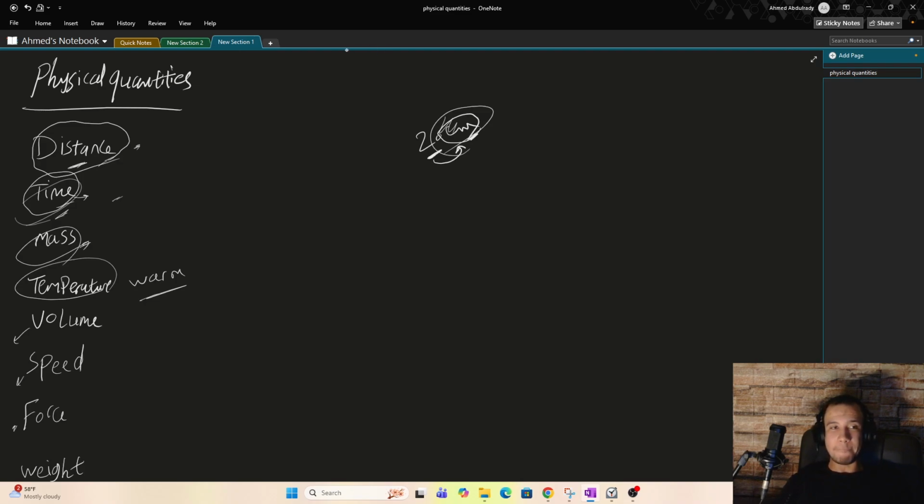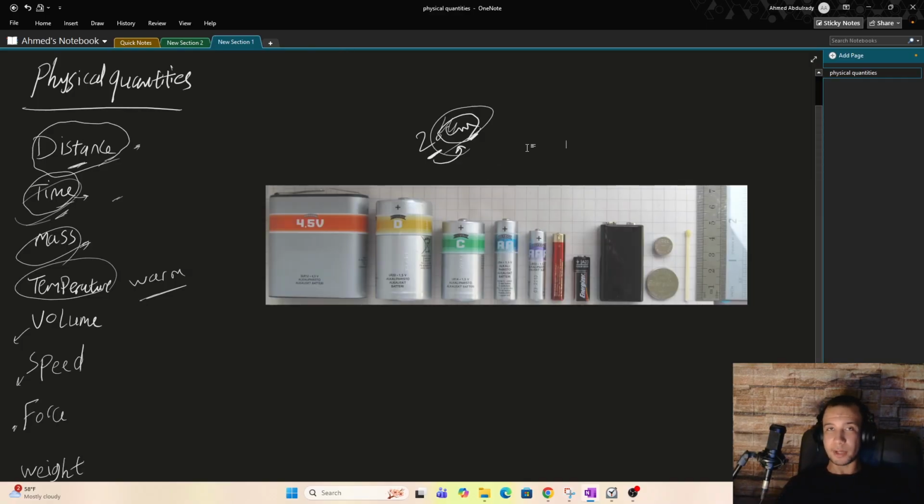Now, when you measure a physical quantity, as I told you, you are making or doing a comparison. You're comparing it to something else. So measurement is knowing how big, how fast, how long, whatever the property that you're measuring is, how much of this property exists. That's the meaning of measurement.